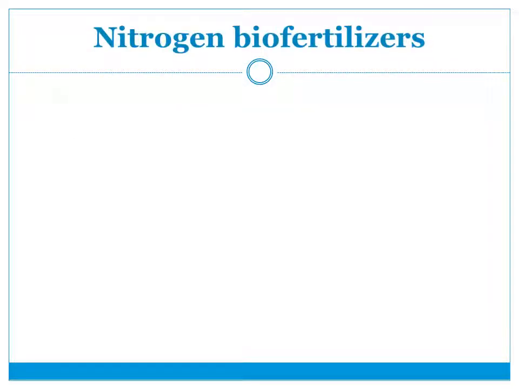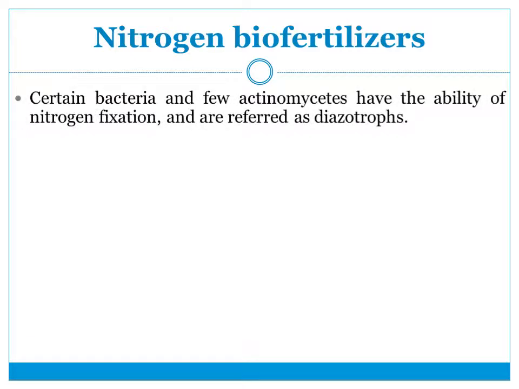Now the first one is nitrogenous biofertilizers. These are the biofertilizers which provide nitrogen to the plants. Nitrogen is an essential macronutrient for the plants, and these biofertilizers or bioinoculants provide it. Many microorganisms, bacteria and actinomycetes have the ability to fix atmospheric nitrogen.